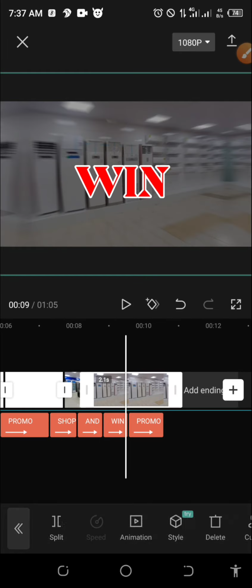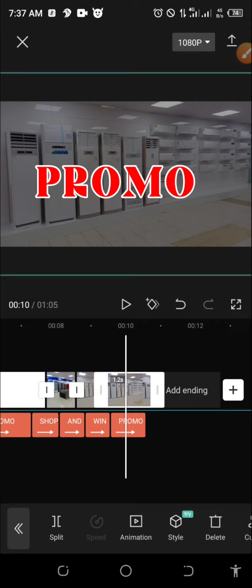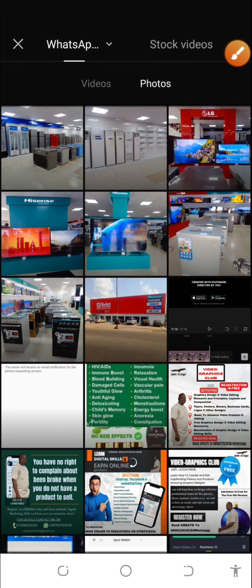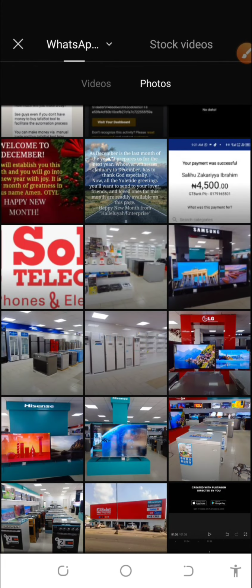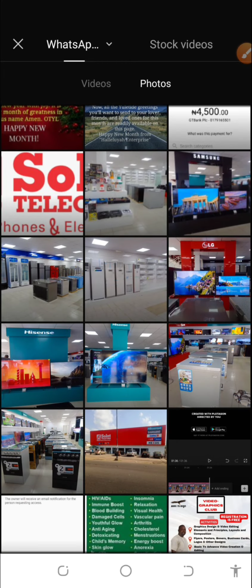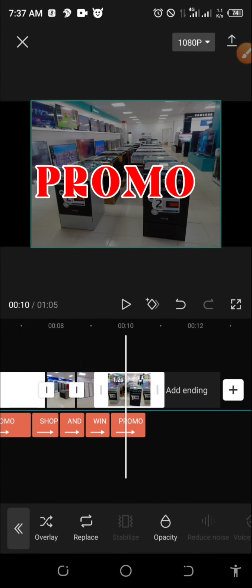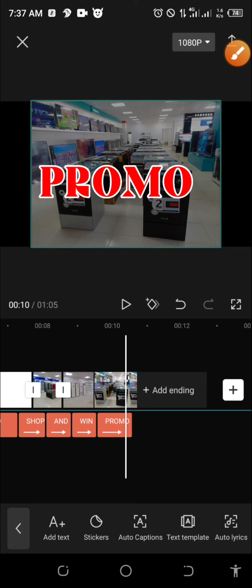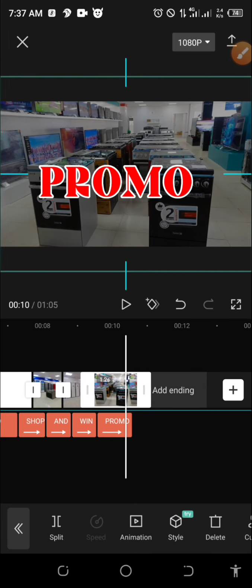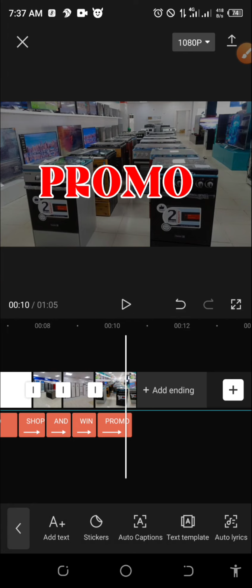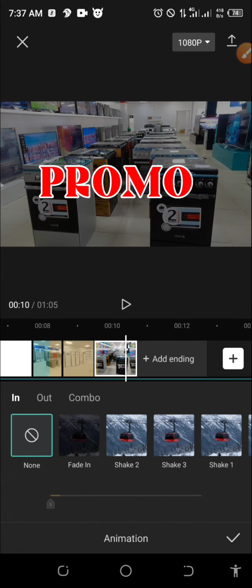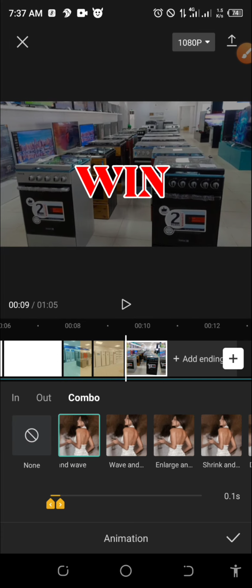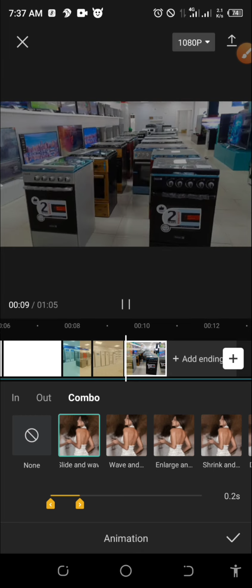So let's say I will now go to the next image. I will split this one also, then I will replace this last one. Remember when I split, we are here. I'll go to replace so that it will maintain the same characteristics and the editing feature. So which one am I picking now again? Let me pick this one. Now I will click on the surface of the image on the screen and adjust it. Remember, you click here to adjust it so that it will take up the space for the whole video. Make sure you cover it well. Now let me put the animation also, the in animation or the combo animation, any one. Let me go with this so that it will have those glitching, vibrating effects.